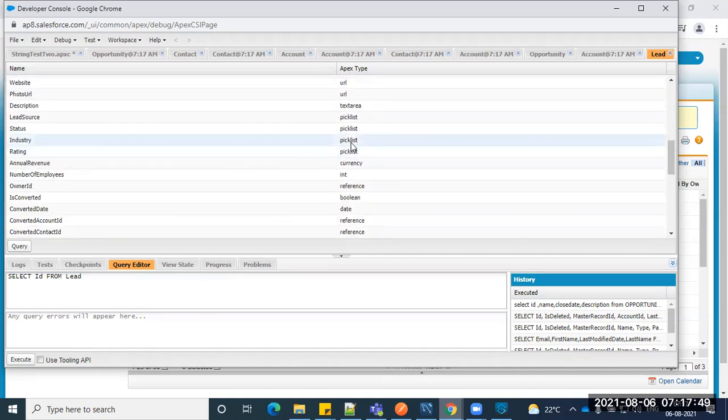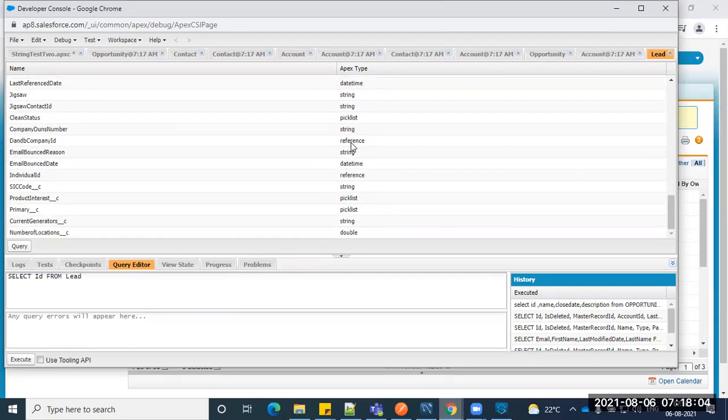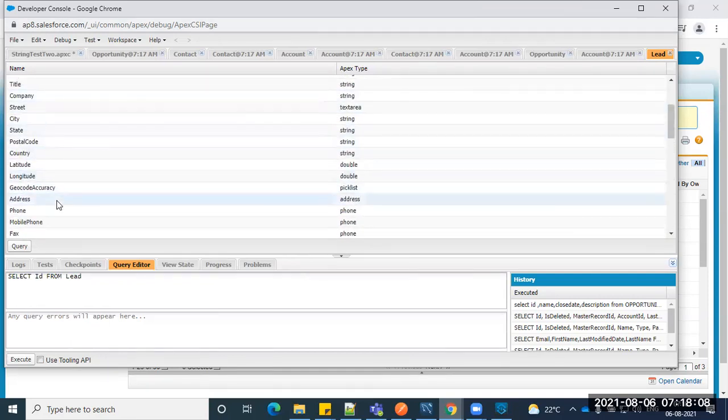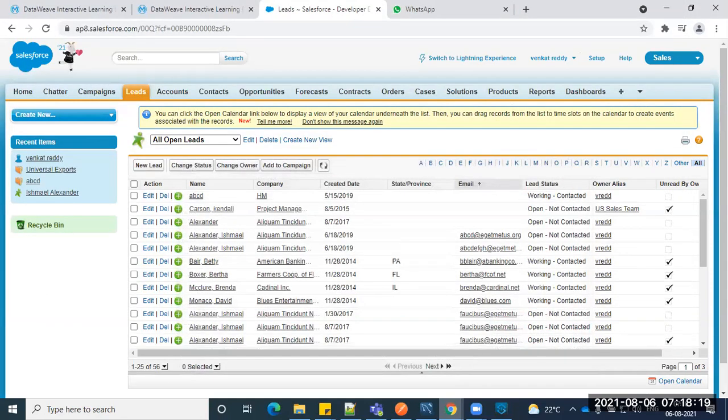Even the pick list, which is nothing but a drop down in Salesforce, we don't have any such data type in the DB. So accordingly, you can make it varchar, or else you have to give an appropriate data type, blob or clob. Hope you guys are clear. Whatever columns are here, the same columns should be available in your database under the appropriate data type. So this is the way you have to see the query.